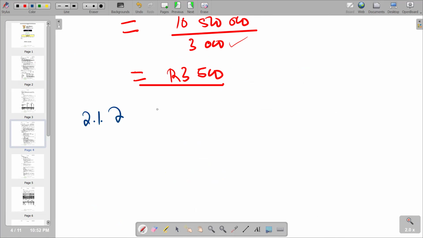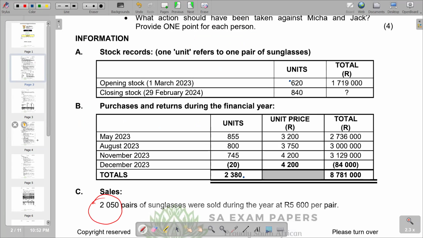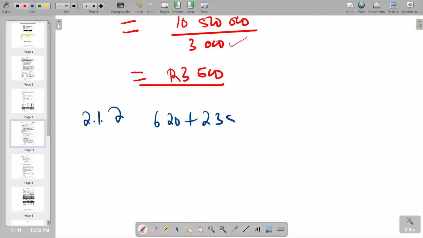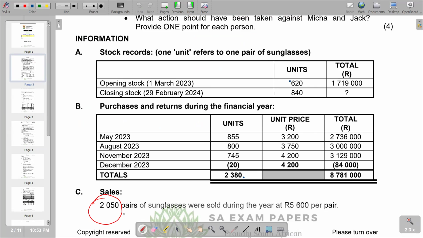So basically we are saying 3,000, which we got by saying 620 plus 2,380. This gives us the units available for sale, and then we subtract what was sold, which we are given as 2,050.